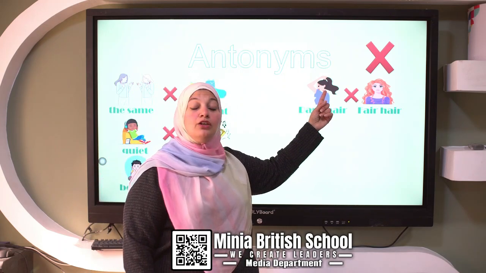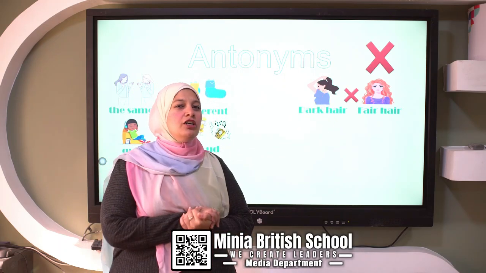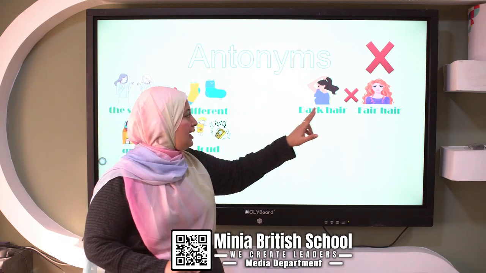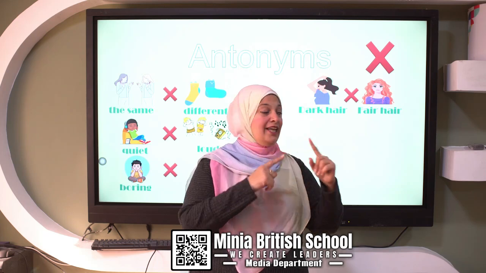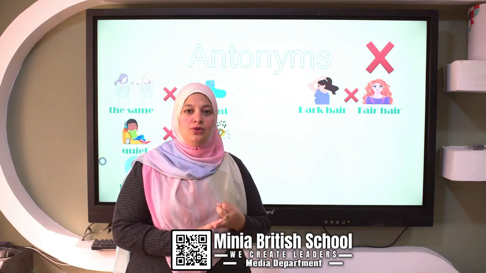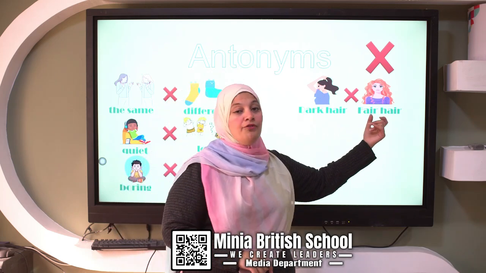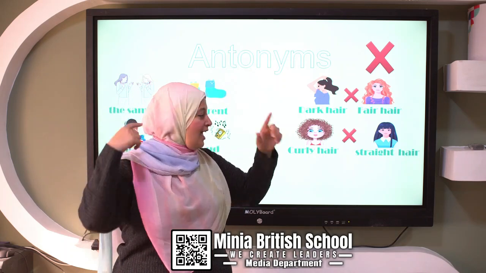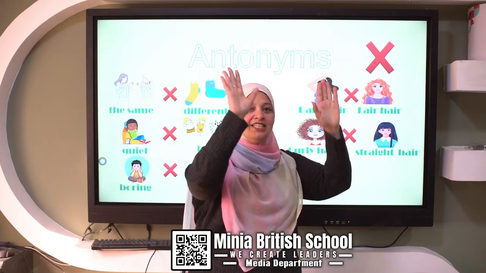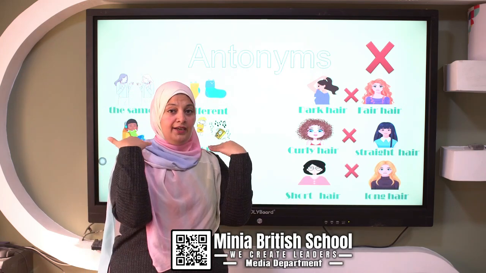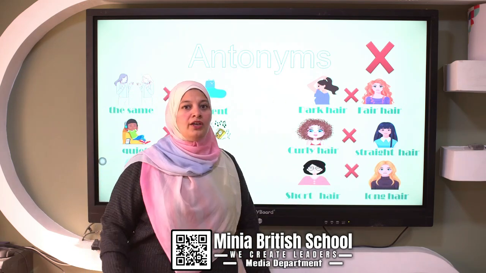Hair. Dark hair. Look at her hair. It's dark. And dark means what? Black or brown. This is dark. And the antonym of dark is fair. And fair means orange, yellow, blonde. All of these are fair hair. And I have also curly. The antonym of curly is straight hair. Then I have short hair and long hair.